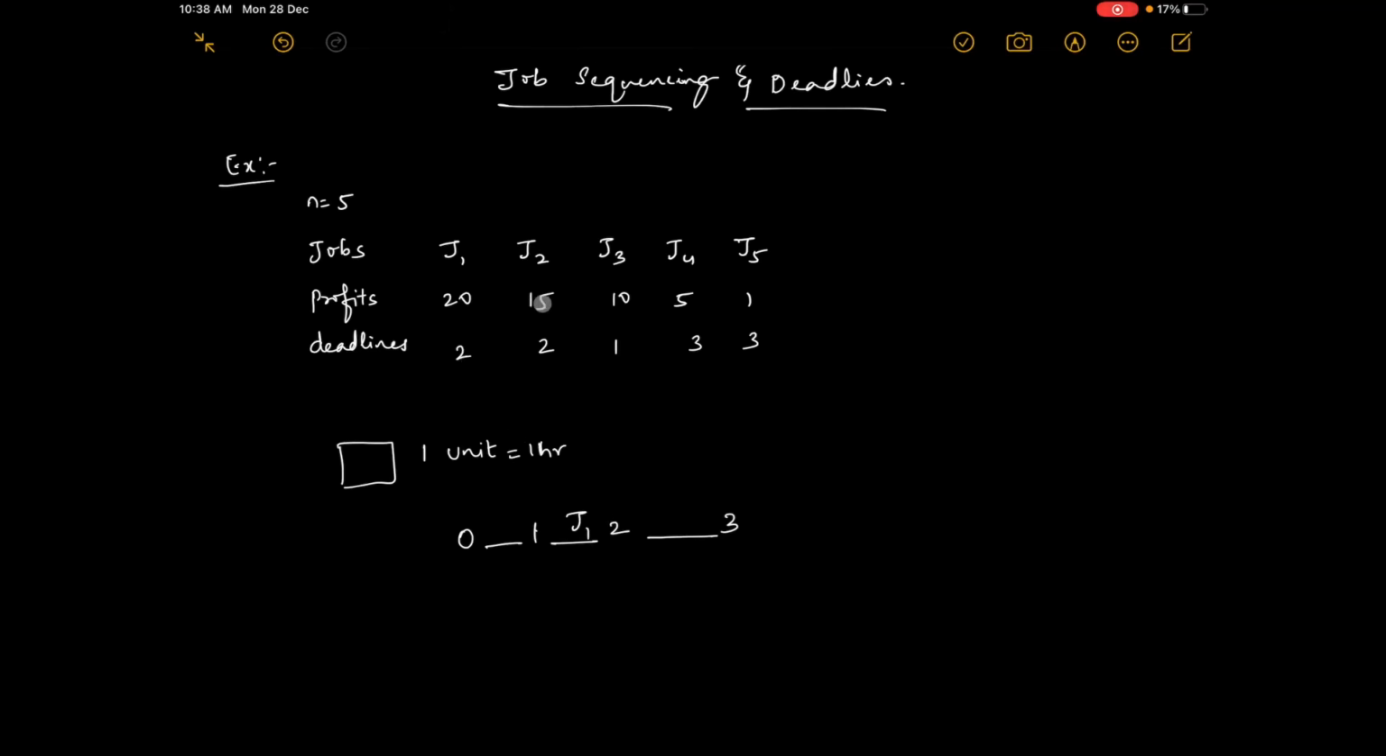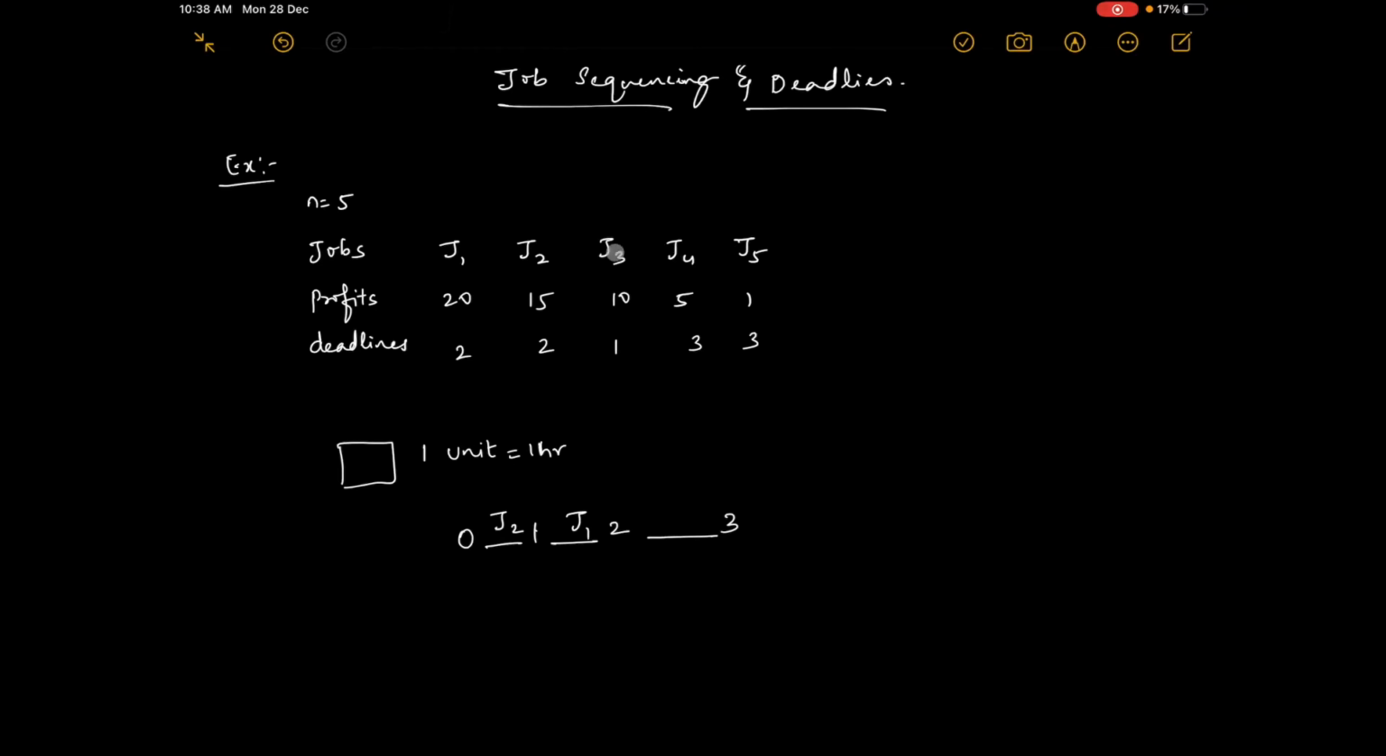The next person is ready to wait again only for 2 hours. This is the maximum he can wait, so I'll check this slot. No, this slot is not vacant, it is filled by J1. He is not ready to wait after 2 hours, so we'll have to come back. Is there any vacant place? Yes, I will place J2 here because I have a higher profit there compared to J3.